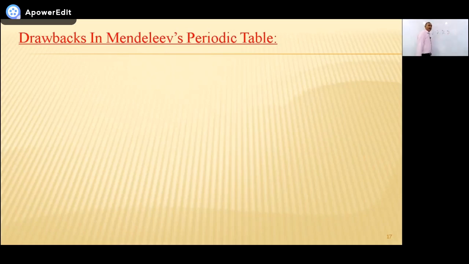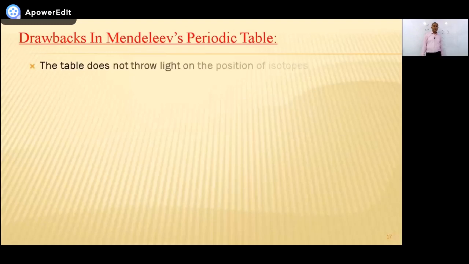These are the isotopes of carbon having the same atomic number but different atomic masses, right? So they thought that they are different. They said, these isotopes are not mentioned in your periodic table, only carbon is written. Where are the isotopes? He couldn't answer this question. Secondly, it does not throw light on the position of isotopes.